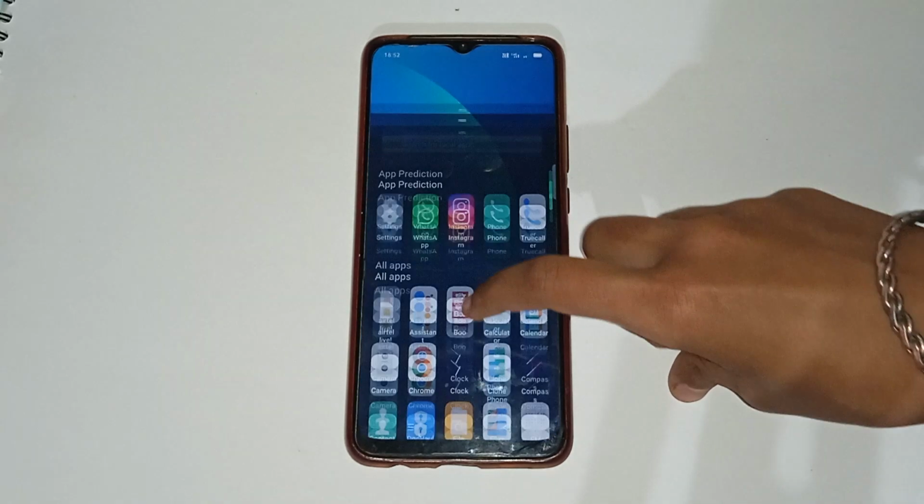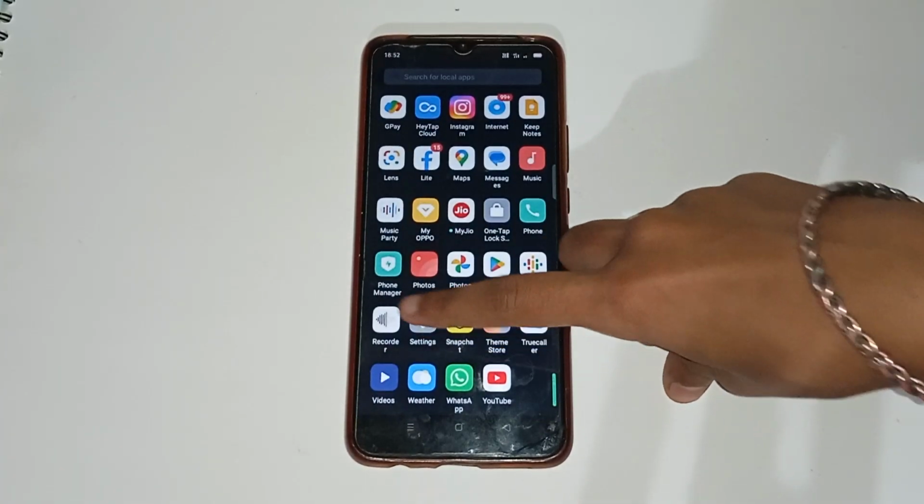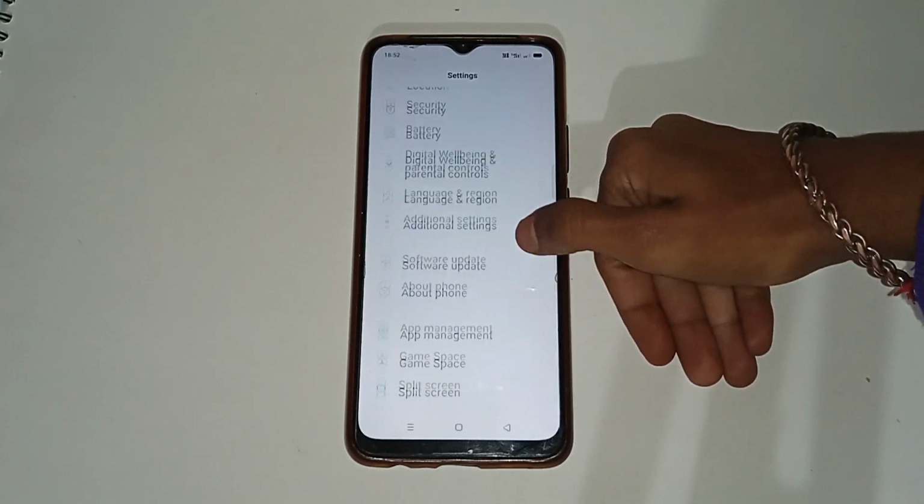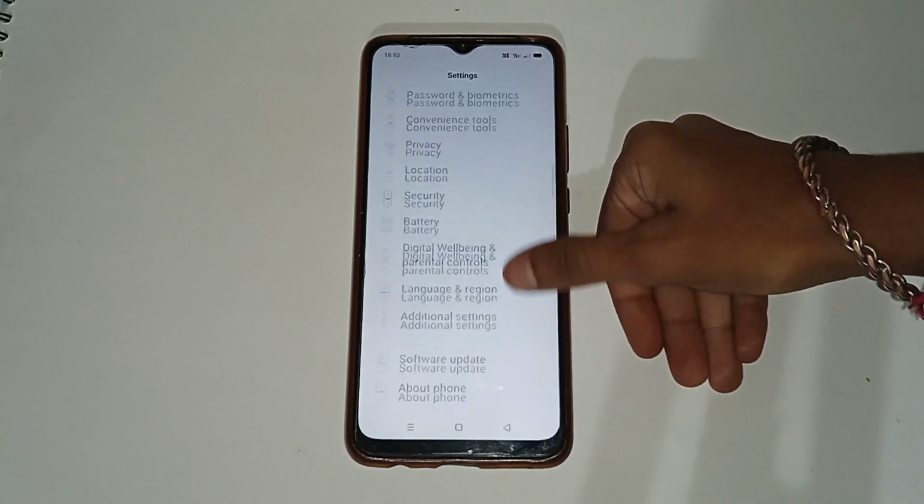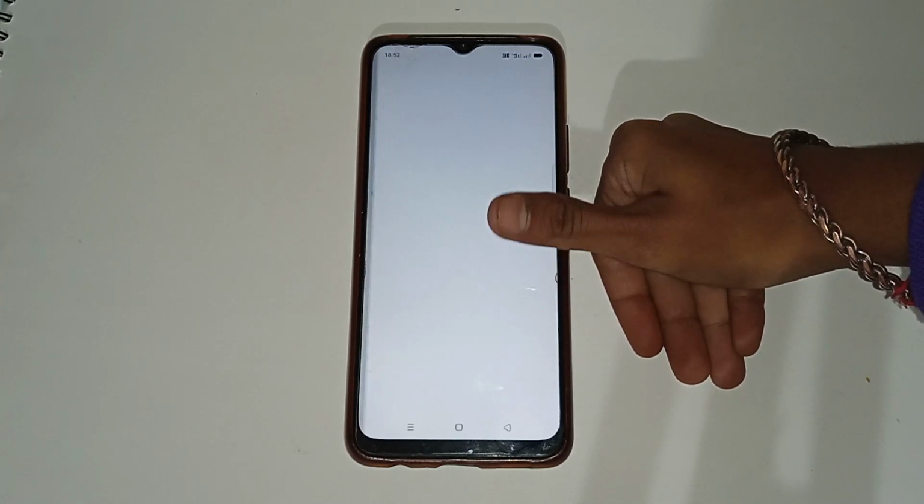Firstly, you have to move up. You have to see here many app icons. You have to click on the Settings icon first. Then you have to see here many more options. You have to scroll down and then click on the Language and Regions option, so click on that.